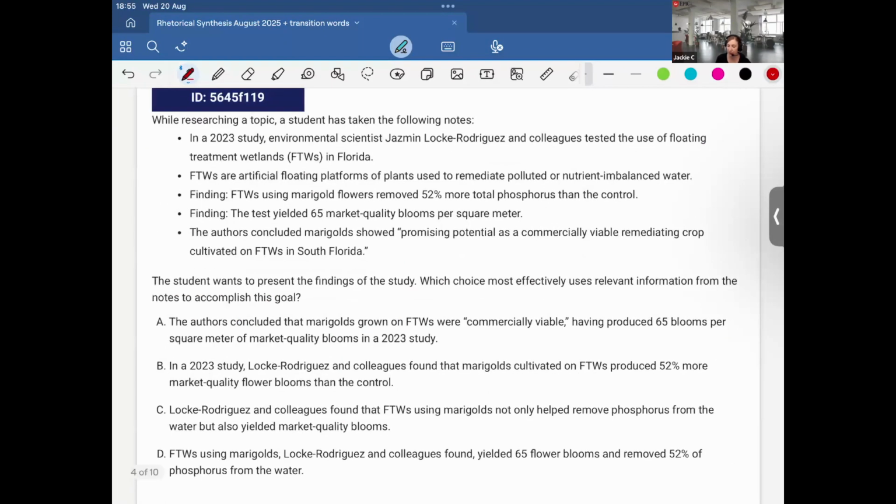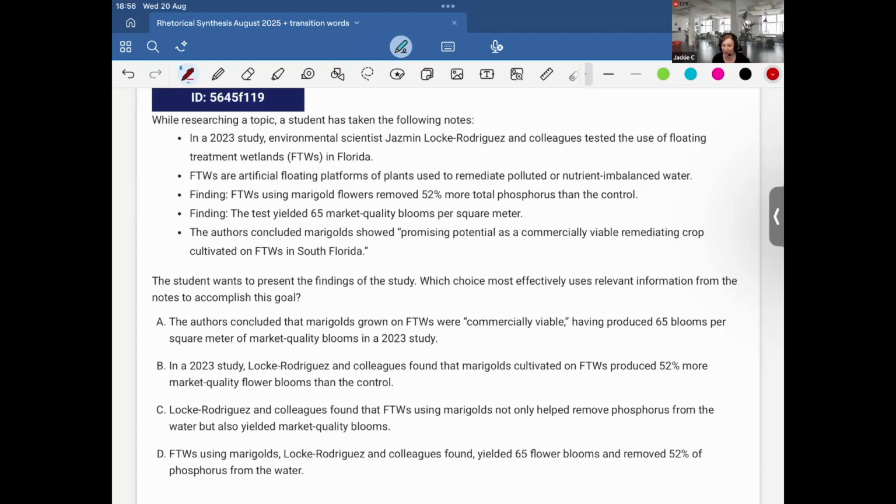Next up, while researching a topic, a student has taken the following notes. In a 2023 study, environmental scientist Jasmine Locke Rodriguez and colleagues tested the use of floating treatment wetlands, FTWs, in Florida. FTWs are artificial floating platforms of plants used to remediate polluted or nutrient imbalanced water. Finding: FTWs using marigold flowers remove 52% more total phosphorus than the control. Finding: the test yielded 65 market quality blooms per square meter. The authors concluded marigolds showed promising potential as a commercially viable remediating crop cultivated on the FTWs in South Florida.